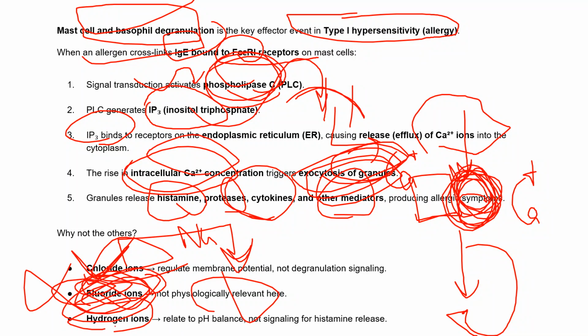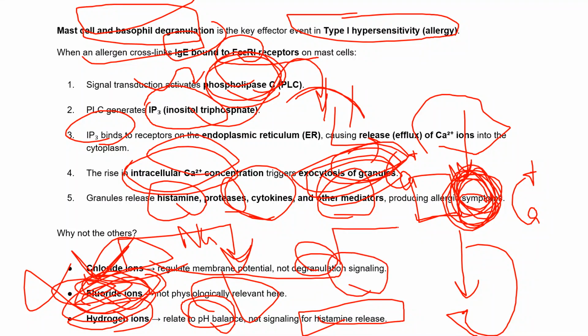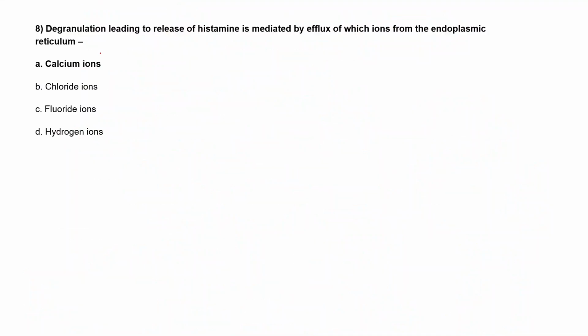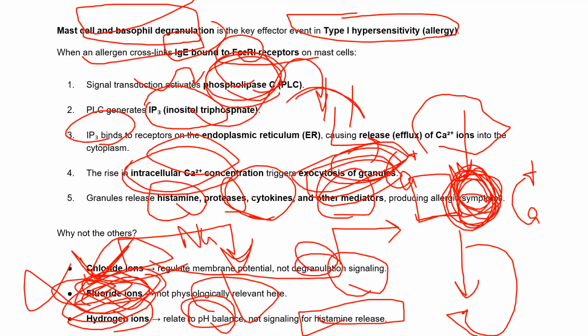Hydrogen ion, yes, hydrogen ion will be there. Mostly they help in the pH balance, not in histamine release. So the only ions which help in the degranulation signaling, and we know that degranulation signaling helps in histamine release, are calcium ions. Here the membrane potential is helped by chloride ions, fluoride is not physiologically relevant, and hydrogen is relevant to the pH.